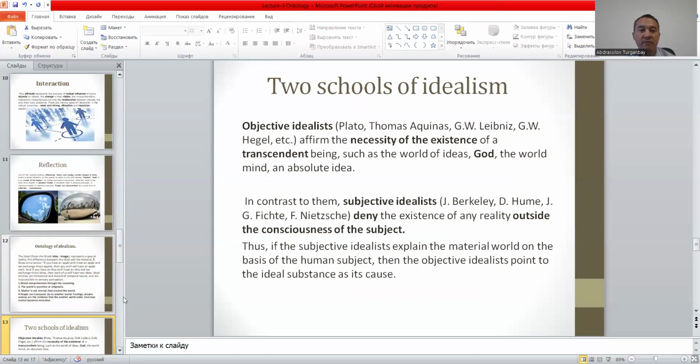Objective idealists affirm the necessity of the existence of a transcendent being, such as the world of ideas, God, the world mind, or an absolute idea. In contrast to them, subjective idealists deny the existence of any reality outside the consciousness of the subject. Subjective idealists believe that the material world is based on the human subject.